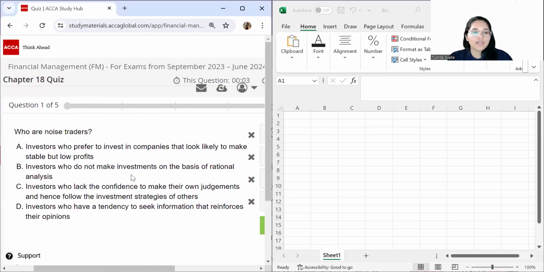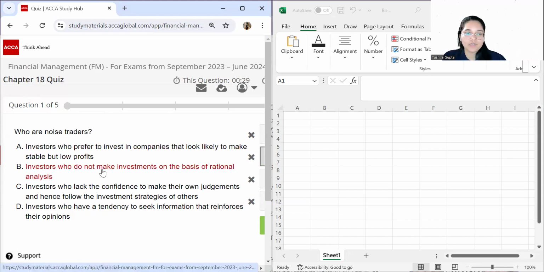Who are noise traders? Option A: investors who prefer to invest in companies that look likely to make stable but low profits. If you have watched the revision lectures, stable but low profits is the definition for loss aversion, so this is not noise trading. Then option B: investors who do not make investments on the basis of rational analysis. This is exactly the definition that we have studied for noise traders.